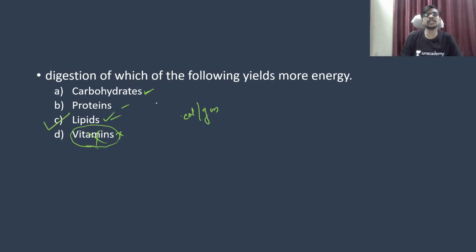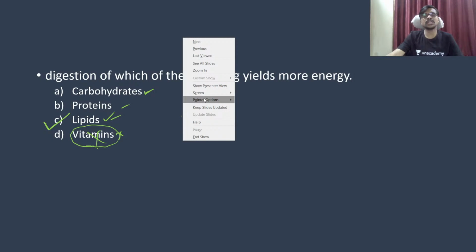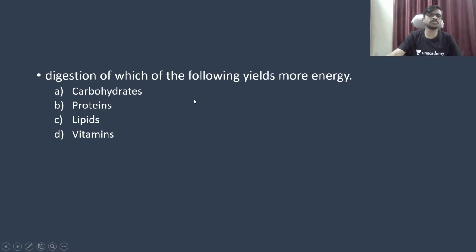Okay, carbohydrate is the easiest way to make energy, but lipid is a more energy-yielding compound as compared to carbohydrate. So lipid is at the first position, protein at the second position, and carbohydrate at the last position.